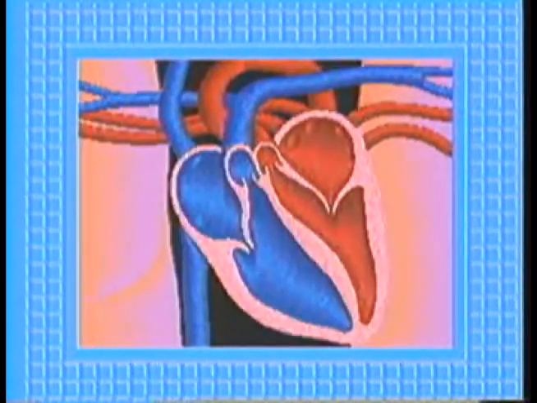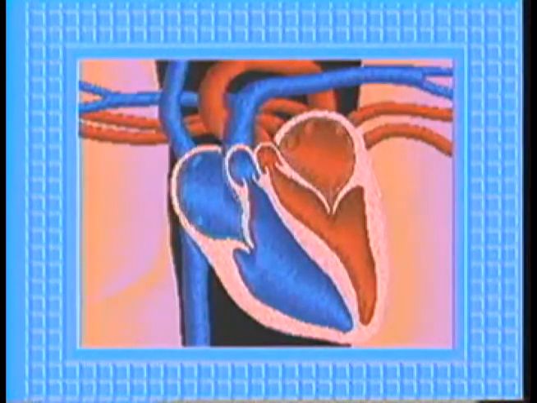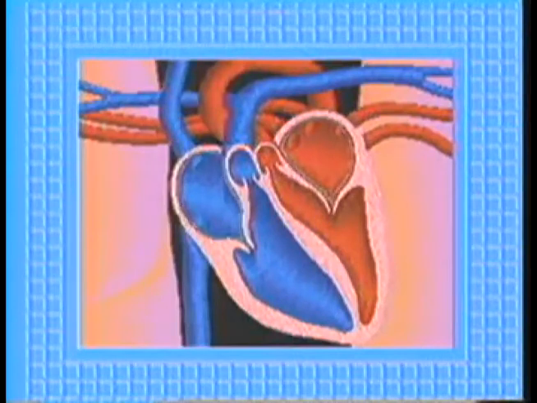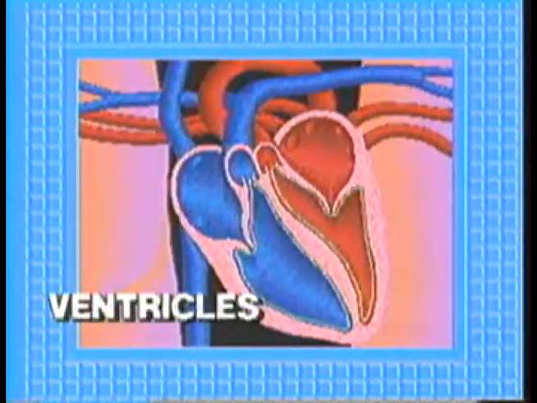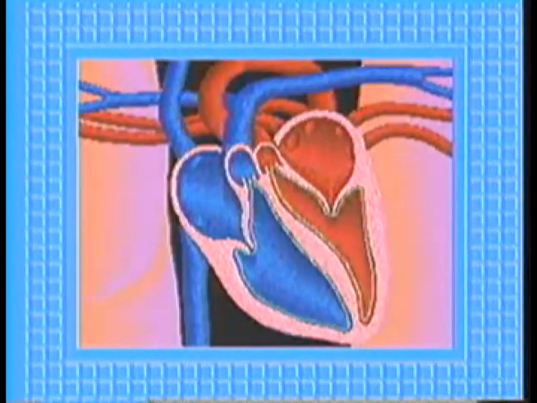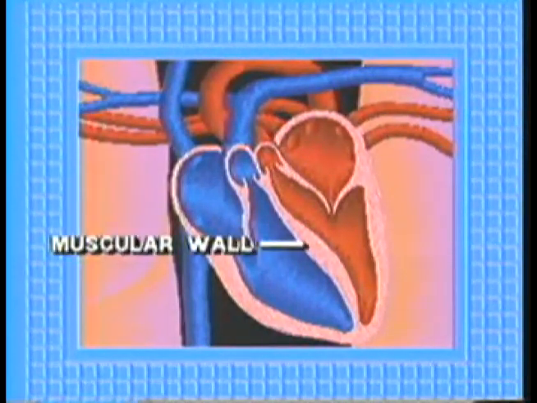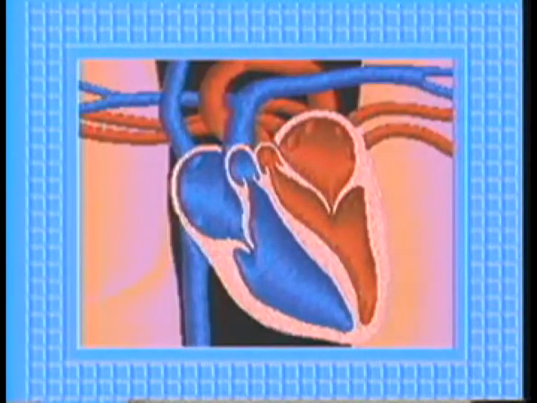If you could look inside this muscle, you would see that the heart has 4 chambers, or hollow spaces. The 2 top chambers are called atria. Each atrium is connected to another chamber beneath it, called a ventricle. But while each atrium is connected to the ventricle below it, there is no connection between the right side of the heart and the left. In fact, there is a thick muscular wall that separates the 2 sides of the heart. It is almost as if there were 2 hearts instead of 1.